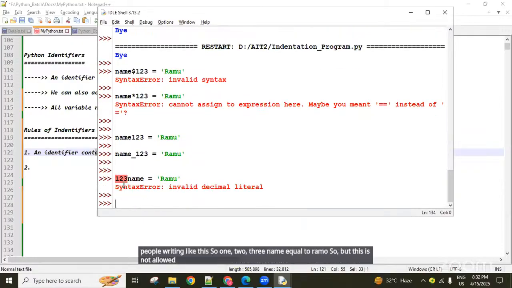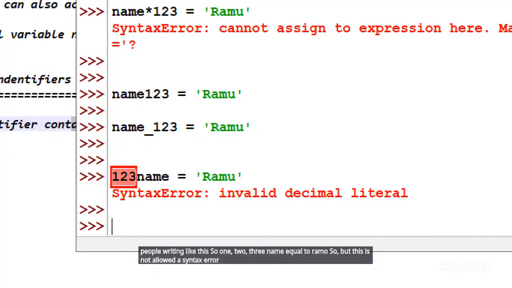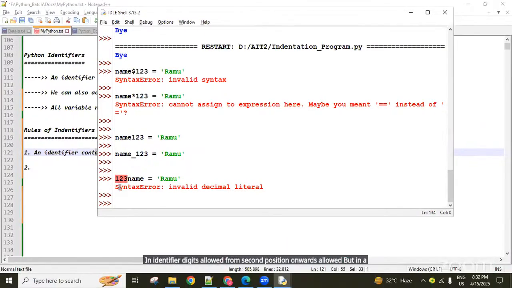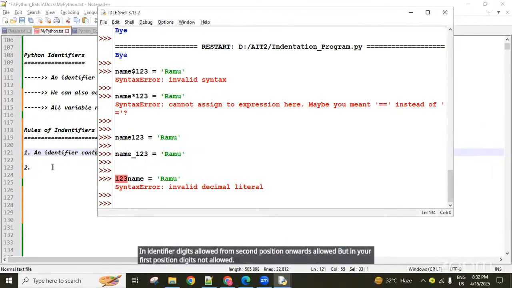Syntax error. Why? Digits are not allowed in the first position. In an identifier, digits are allowed from the second position onwards, but in the first position digits are not allowed. That is the second rule, guys.